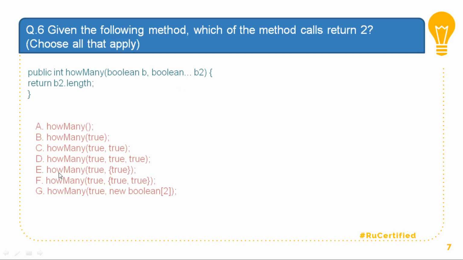Option number E, how many is calling true, and along with that it passes array of single true. Again the length will return me 1, so that is incorrect. Option number F, how many true, and followed by that true comma true will pass me array over here, but the problem here is that there is no initialization of the array. These are just elements, so to pass anything over here I need to have at least array which is initialized, because of which this fails. So the proper way to call that is something like this. So how many true new boolean 2 will be passed over here. So option to this will be D and G.